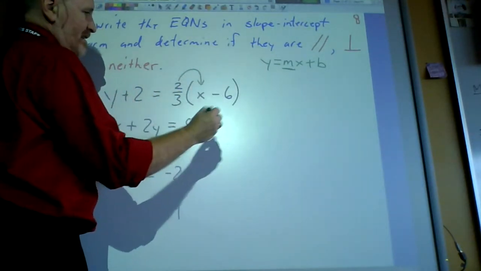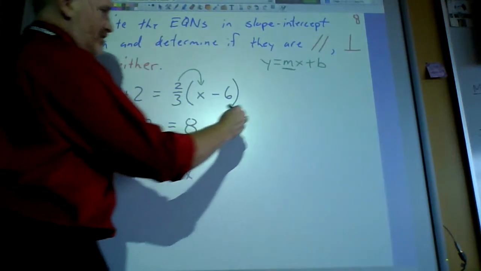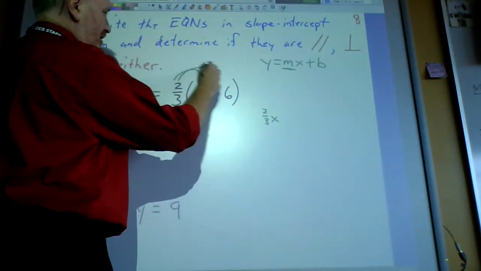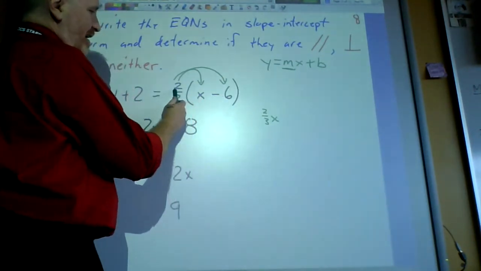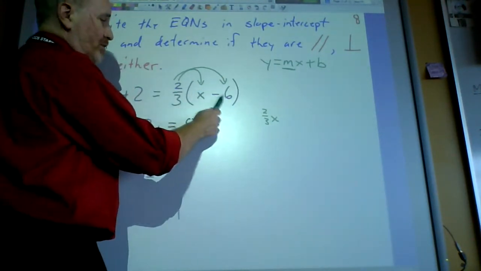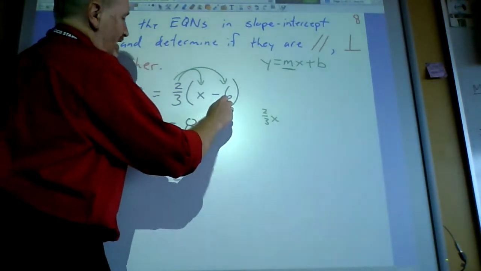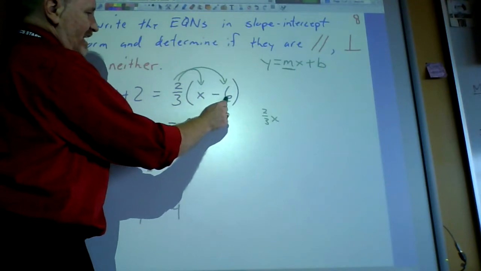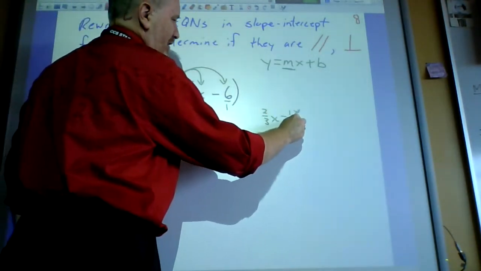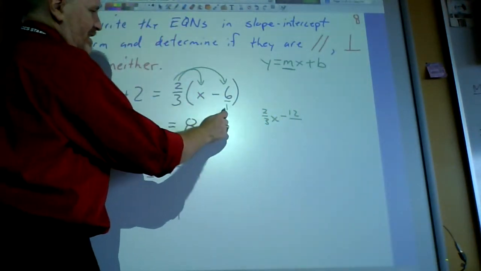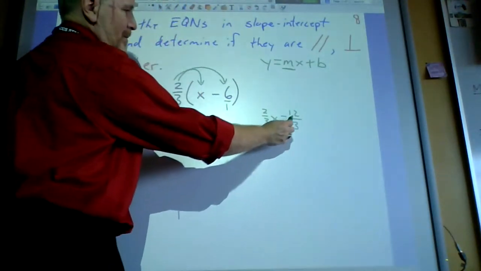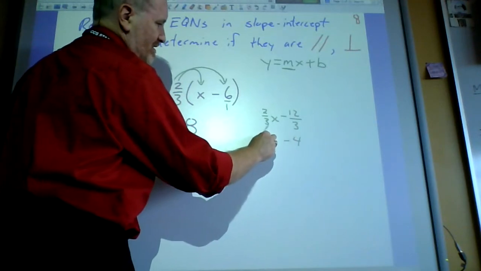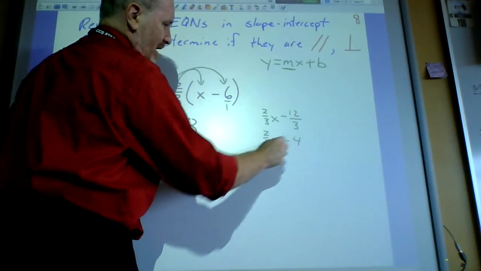2/3 times x is just, well, let's see, I need some scrap work. I'm going to write it right here. 2/3 x. And then 2/3 times the minus 6. Hey, Mr. Metcalf, some people know what 2/3 of 6 is, or negative 6. If you don't, put him over 1. Multiply your tops. 2 times negative 6 is negative 12. Multiply your bottoms. 3 times 1 is 3. And then a lot of people know that's just going to turn into a big fat minus 4. So this is 2/3 x minus 4.